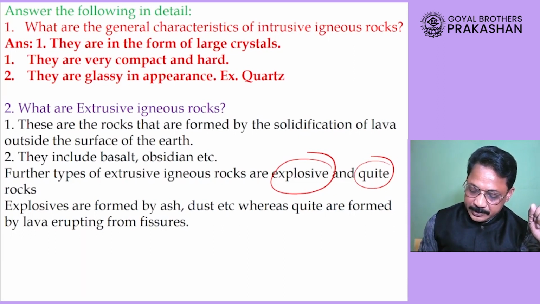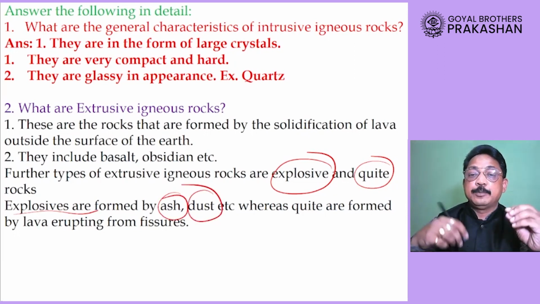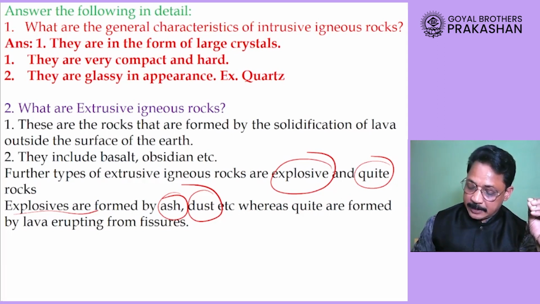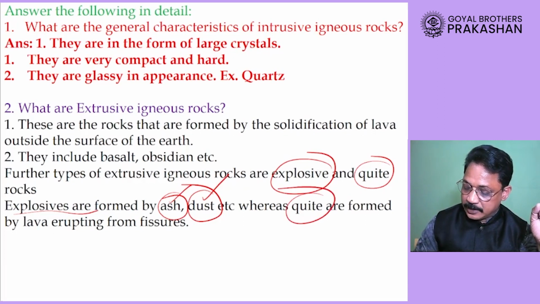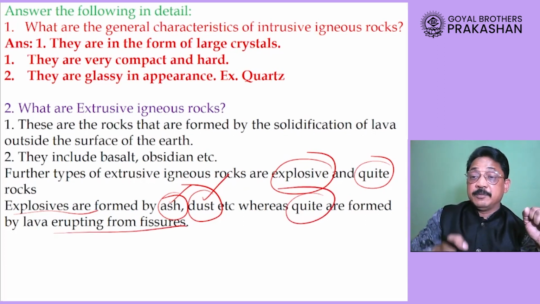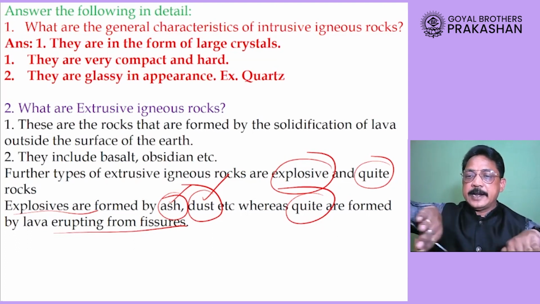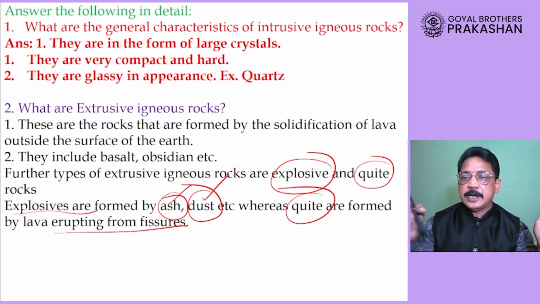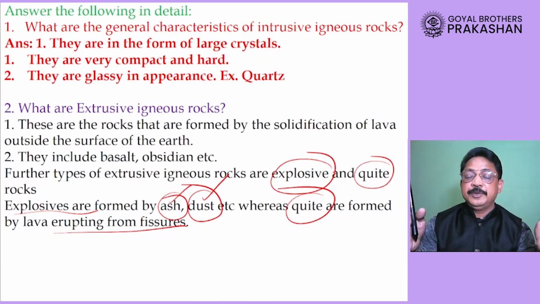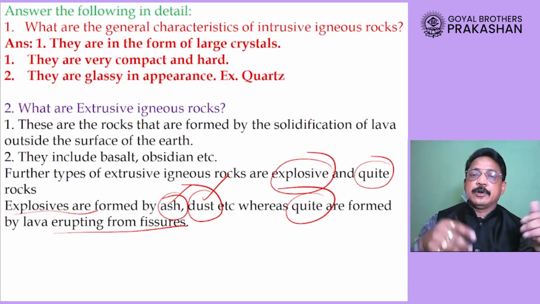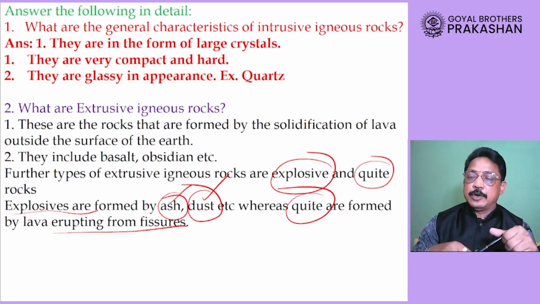Now these explosive ones are formed by ash and dust. Please remember, explosive igneous rocks are formed by ash and dust, whereas quiet ones are formed by the lava that erupts from a fissure. Fissure means the crack developed in the earth's surface, and when the lava comes out, that is called the fissure. So when a fissure eruption occurs, quiet type of rocks are formed.